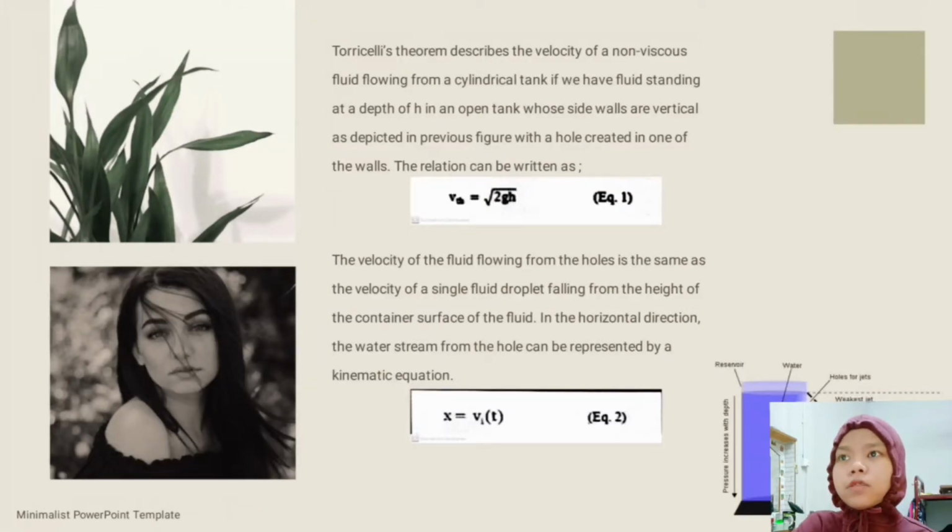Torricelli's theorem describes the velocity of a non-viscous fluid from a cylindrical tank, if you have fluid standing at the depth of h in an open tank whose side walls are vertical, as depicted in the previous figure, with a hole created in one of the walls. The relation can be written as V theoretical equals the square root of 2gh, labeled as equation 1. Equation 2 states that the velocity of the fluid flowing from the hole is the same as the velocity of a single fluid droplet falling from the height of the container surface of the liquid. In the horizontal direction, the water stream from the hole can be represented by a kinematic equation: X equals V times t.